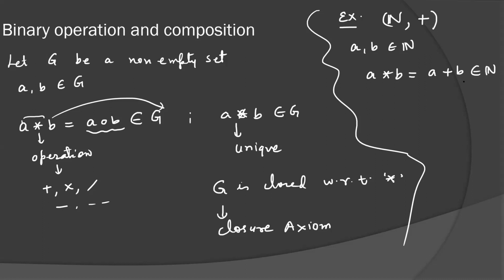If A and B are natural numbers, then their sum will also be a natural number. So we will say the binary operation property is satisfied and the set of natural numbers is closed with respect to addition. Here the set of natural numbers is replacing the set capital G.